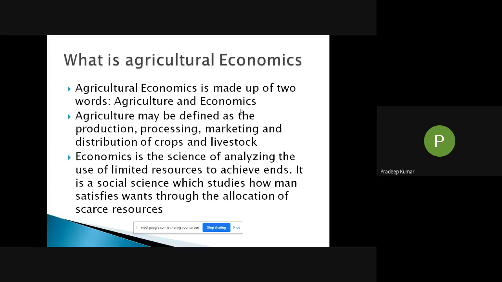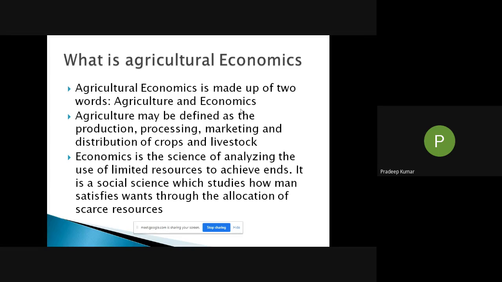Now economics, you know very well because you are students of economics. Economics is the science of analyzing the use of limited resources to achieve ends. We have a lot of ends, a lot of things to be realized, attained, and met, and for that we have only limited resources.